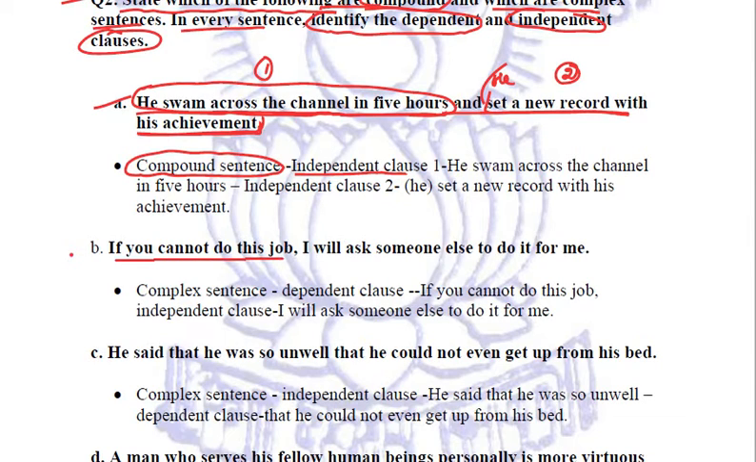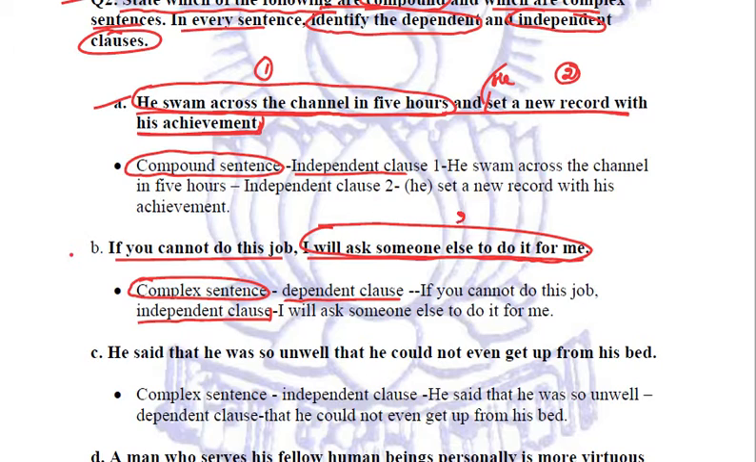If you cannot do this job, I will ask someone else to do it for me. Now this is a complex sentence. Why? Because it consists of a dependent clause and an independent clause. I will ask someone else to do it for me is an independent clause, whereas if you cannot do this job is a dependent clause. So that is why this is a complex sentence. Right? Let us see the C part.